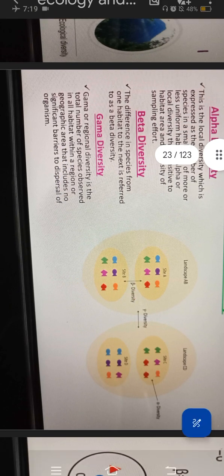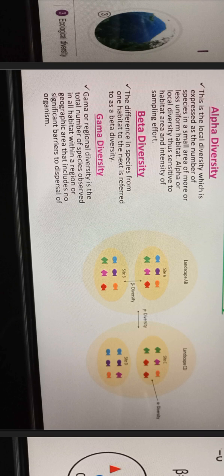Alpha diversity. This is the local diversity, which is expressed as the number of species in a small area or more or less uniform habitat. Alpha or local diversity is thus sensitive to habitat area and intensity of sampling of it.